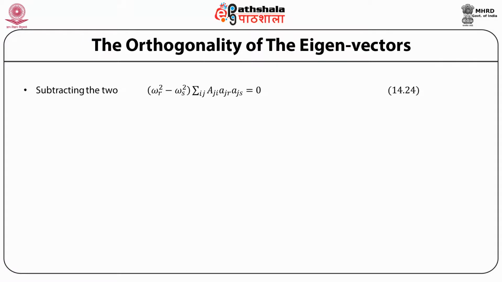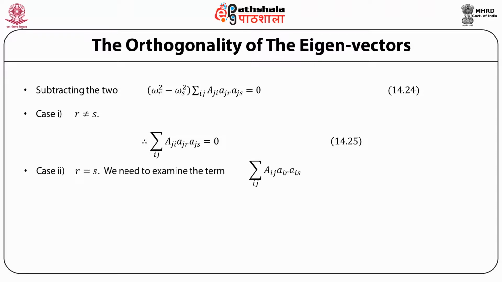Now we can consider two cases. The case number 1 is when r is not equal to s. If r is not equal to s, then for this equation to be satisfied, the sum over i, j of A_ji a_jr a_js must be equal to 0. On the other hand, if r is equal to s, then we need to examine the term A_ij a_ir a_js.